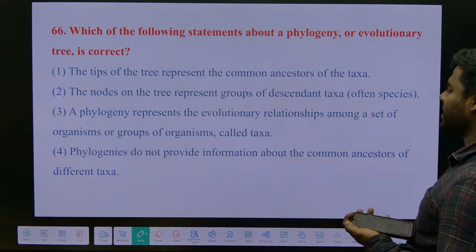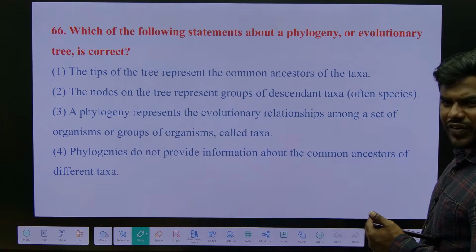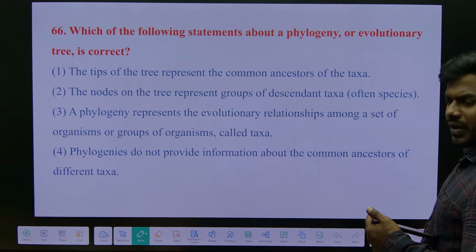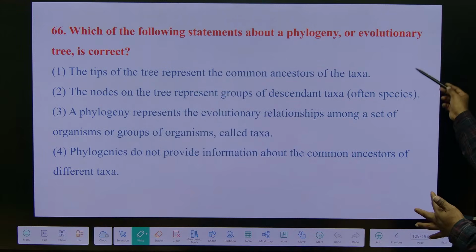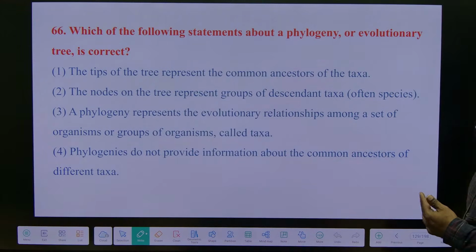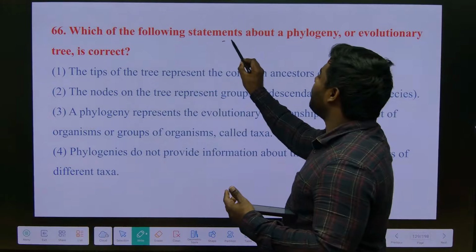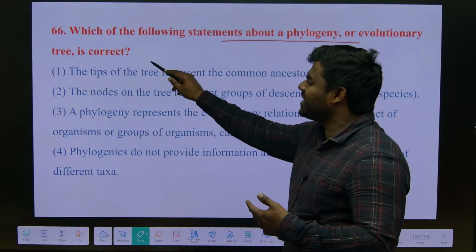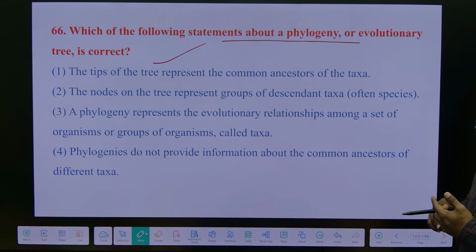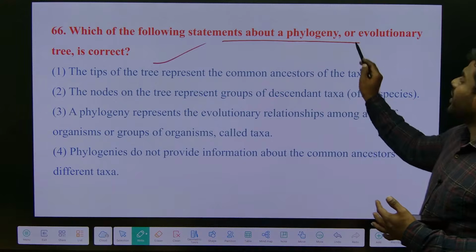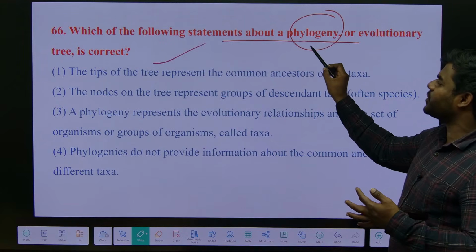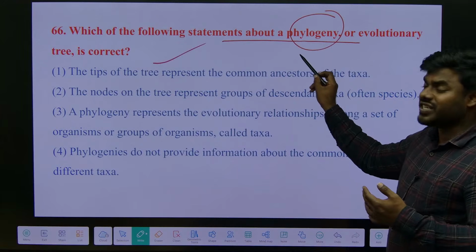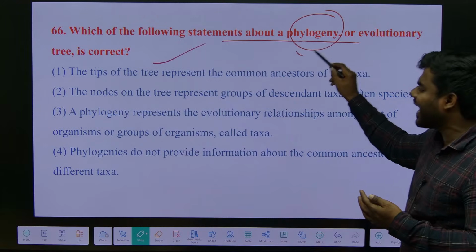We read now the same definition. What is called phylogenetic relationship? Why do we read this? To understand the relationship between organisms. They are asking which of the following statements about a phylogeny or evolutionary tree is correct. Why do we use the phylogenetic tree? A phylogenetic tree generally explains the evolutionary relationship among the organisms in a taxa.